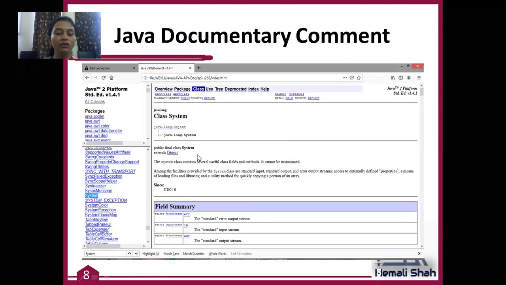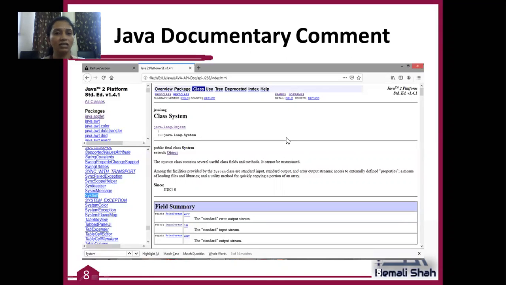Here I will put one image of System, an inbuilt class, and the documentation about the System class. System is a class inside the java.lang package. System is a final class, System extends Object. You can get the description about the built-in class, and this document is called an HTML Java document. It describes the class.